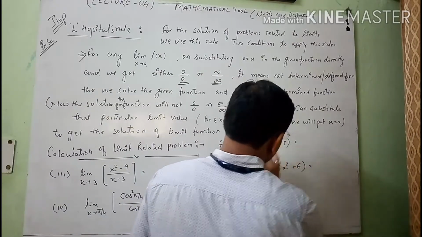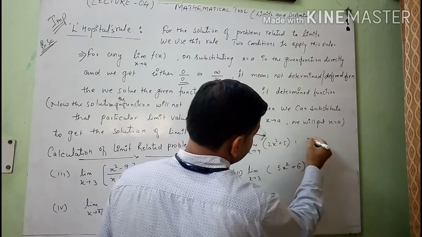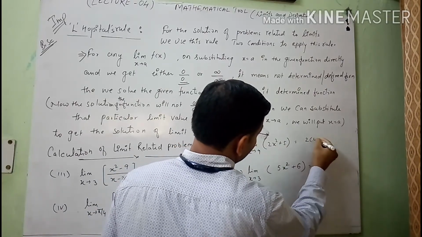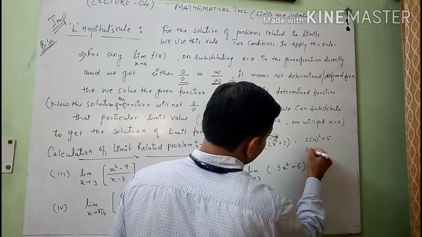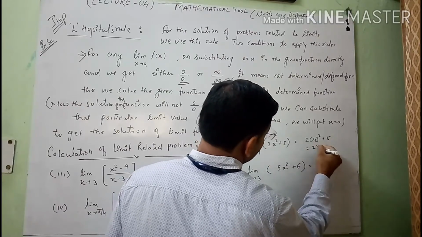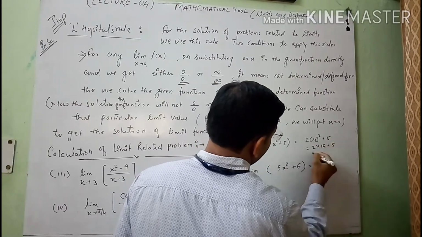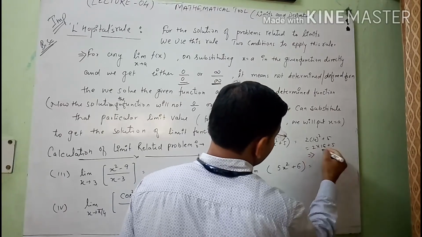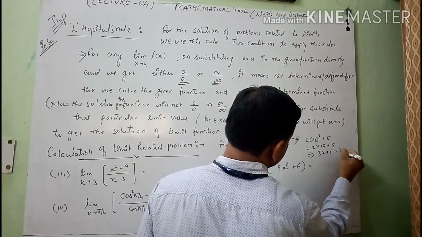So see, after substituting the value x equals 4 in this, we will get 2 into 4 square plus 5. We will see here 2 into 16 plus 5. After that we will get 32 plus 5, 37.